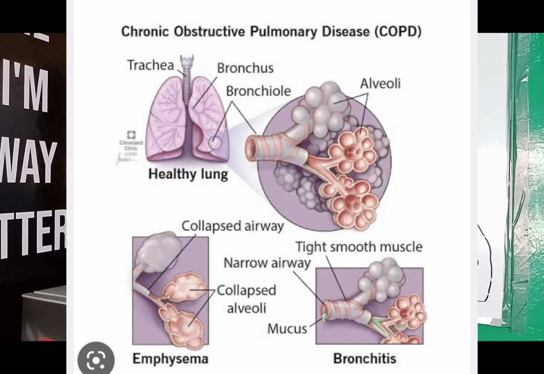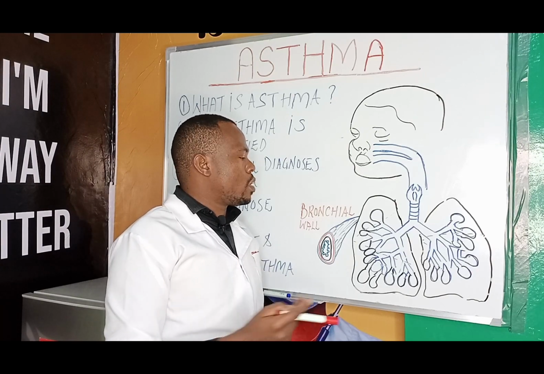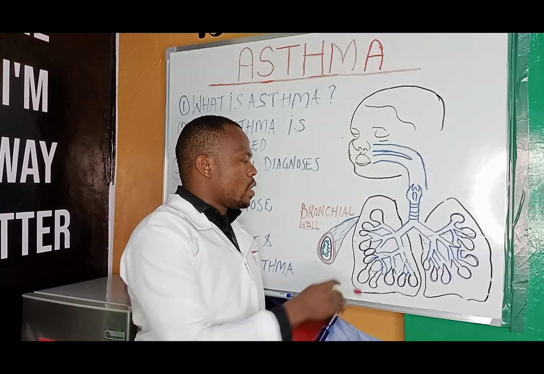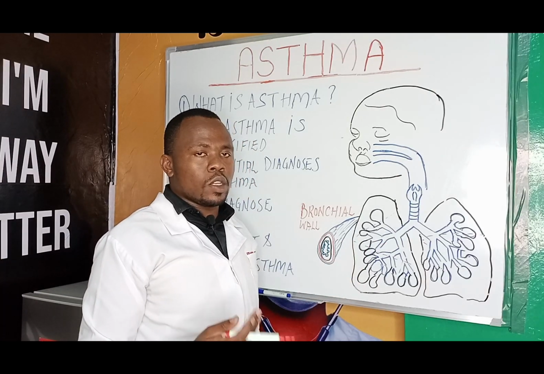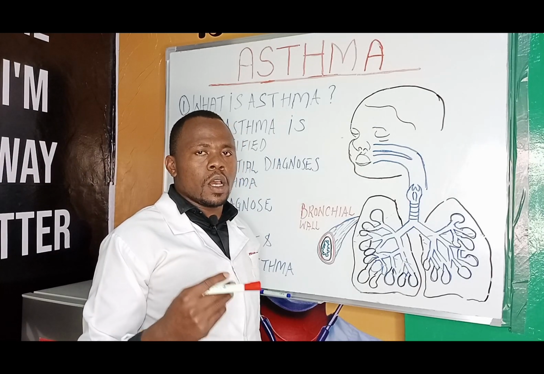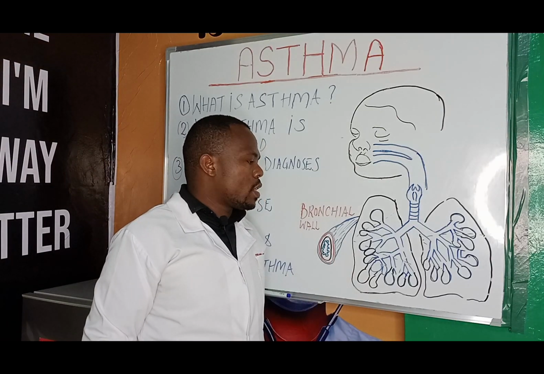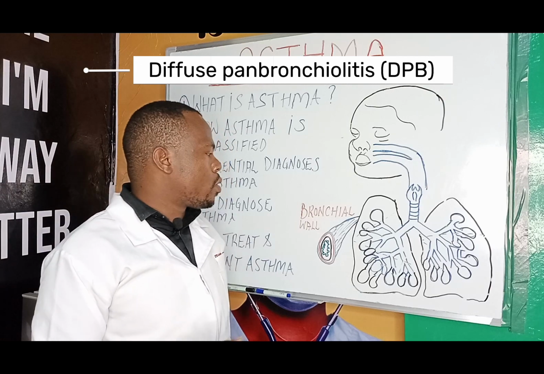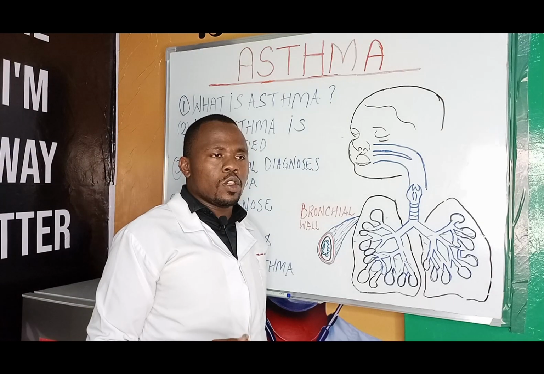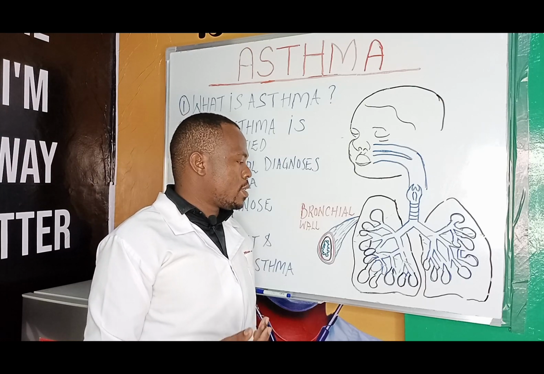COPD is chronic obstructive pulmonary disease. This is a group of diseases that usually block air flowing through the bronchus. COPD includes two diseases. Mostly we have emphysema and we also have chronic bronchitis. Those are the two conditions that make COPD. These conditions usually present with symptoms that are similar to those of asthma. We have another condition we call diffuse panbronchiolitis. This is another condition that presents with wheeze, cough, and shortness of breath, just like asthma.